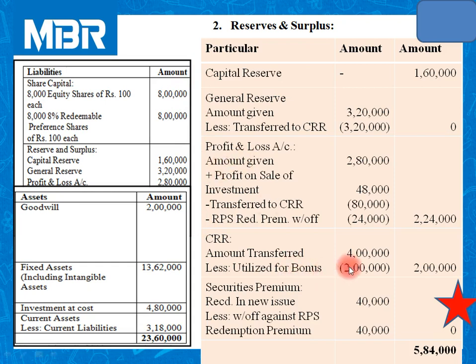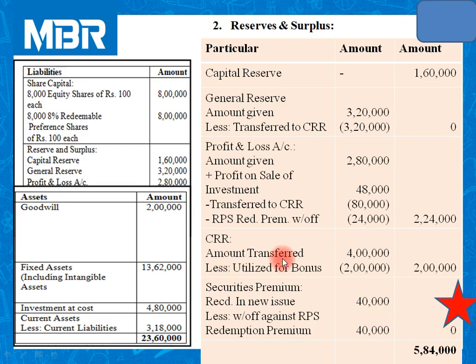So 2,24,000. These three items were given to us in our balance sheet. But during the course of RPS redemption premium, we have created one more reserve, that is CRR, Capital Redemption Reserve.